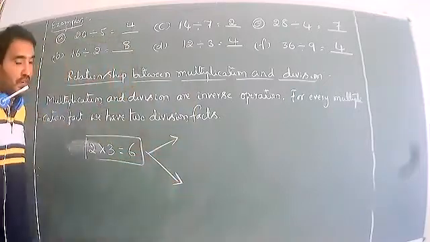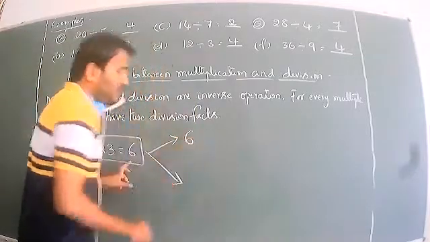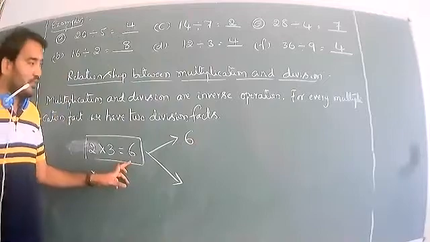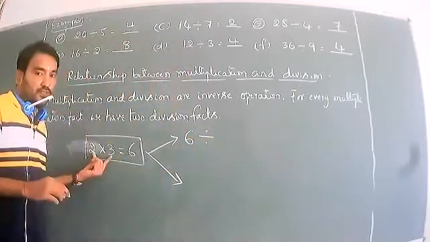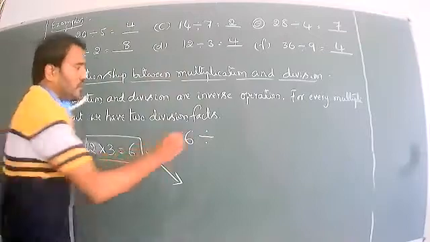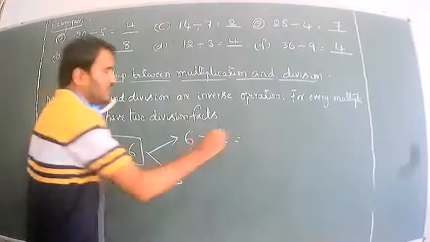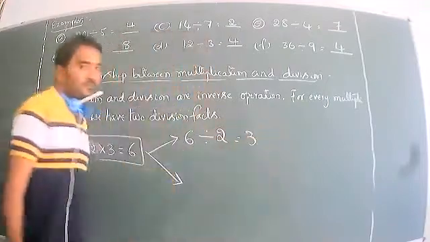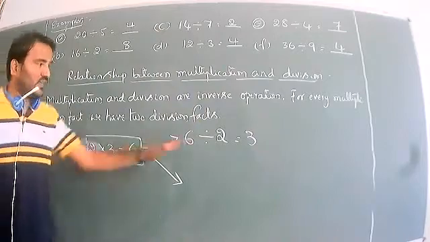How to write the division fact? The product has to be written in the dividend place. Then it can be divided by any number. These two numbers, we can write any two numbers. First one, 2. 2 times how much is 6? 2 threes are 6. So, one division fact over.